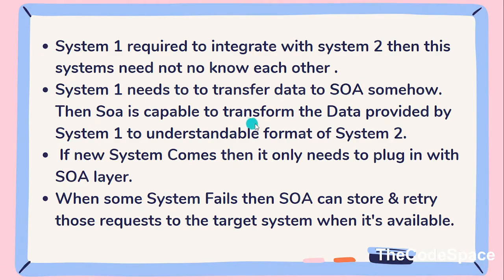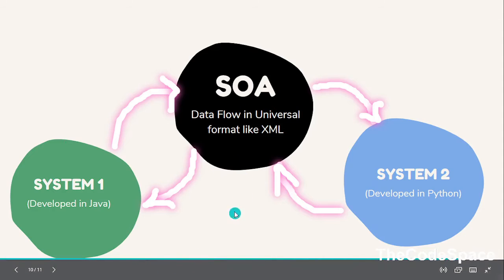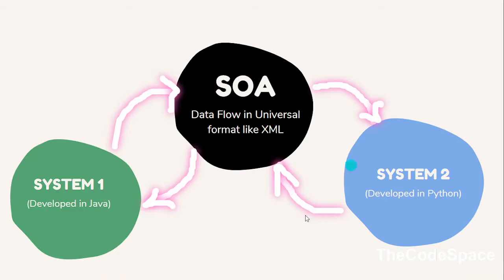Then SOA is capable of transforming the data provided by system 1 to a format understandable by system 2. If a new system comes, it only needs to plug in with the SOA layer. Suppose one new system 3 comes, we don't need to connect system 3 to system 1 and system 2. We just need to plug system 3 into the SOA layer, and all the connectivity will occur in this whole system.